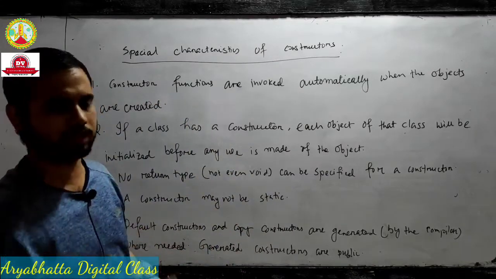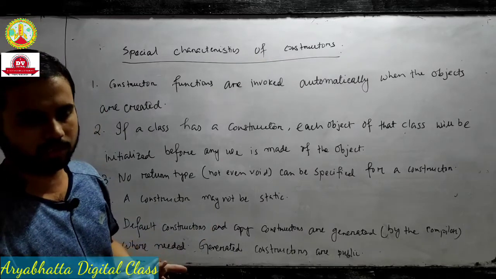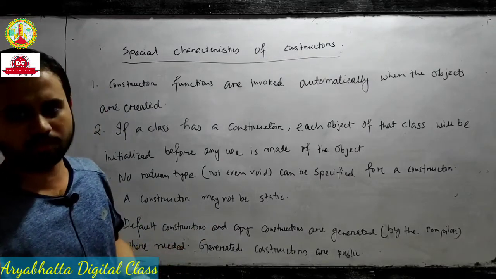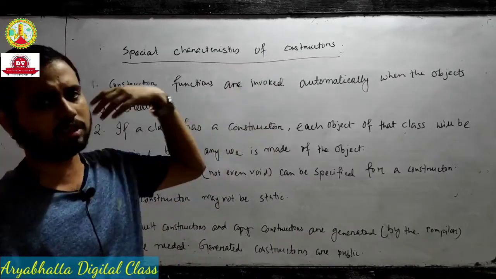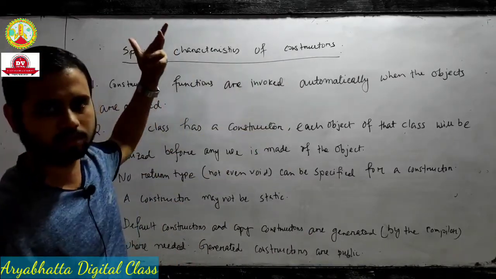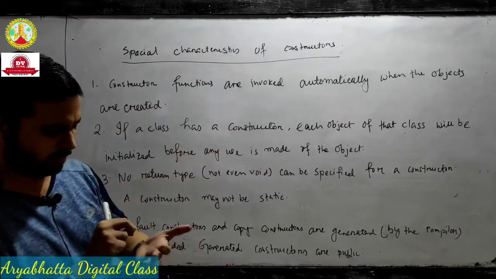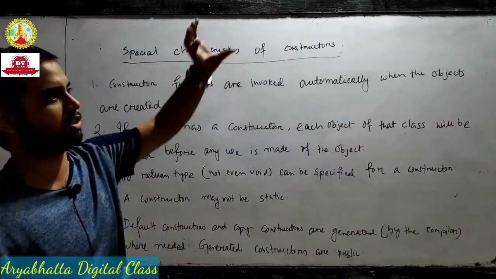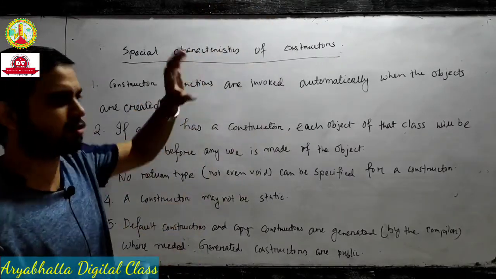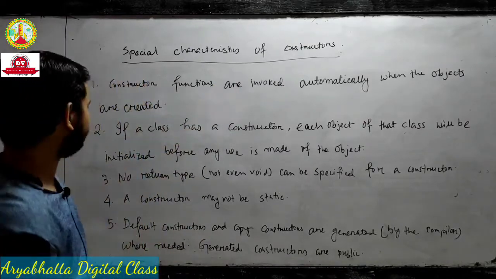Why do we define an object? Because the object is used for accessing the member function or data member, and here the member function is the constructor. So when we create an object, the constructor is automatically invoked. This is the concept. I hope you got it.